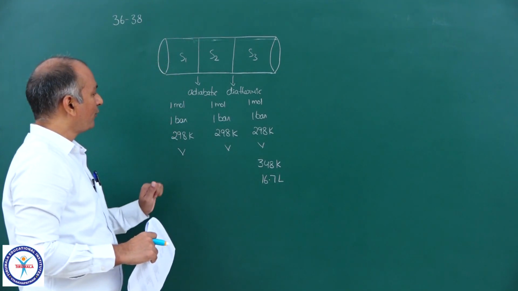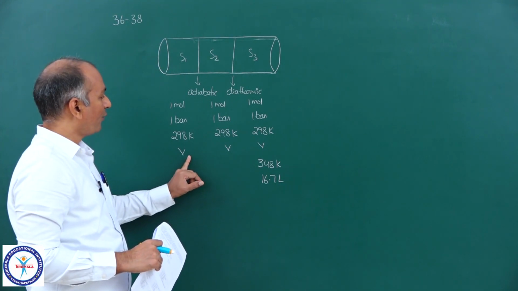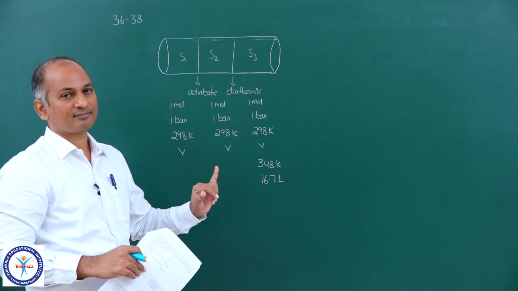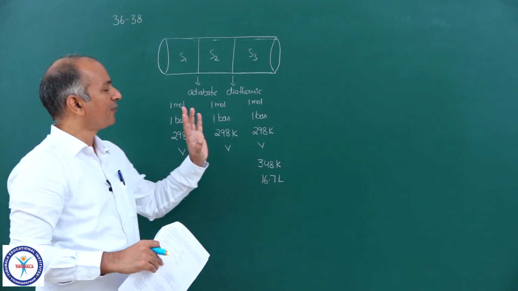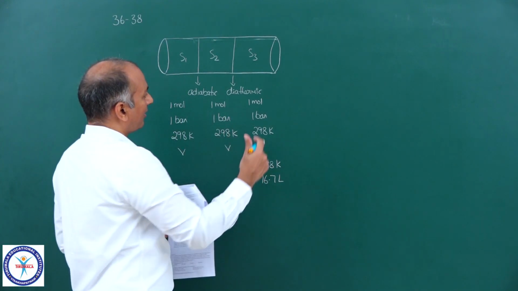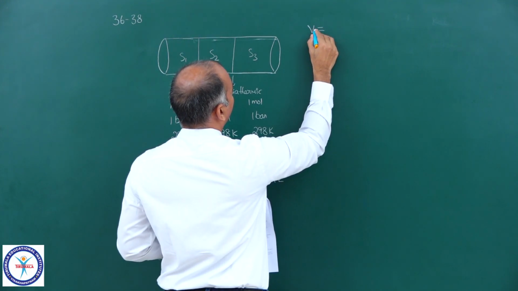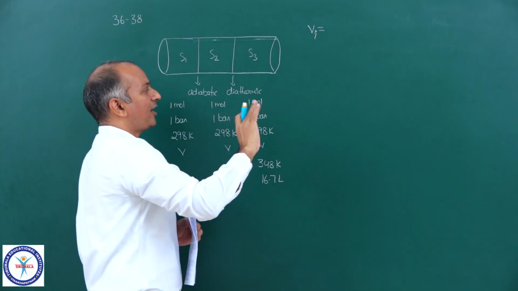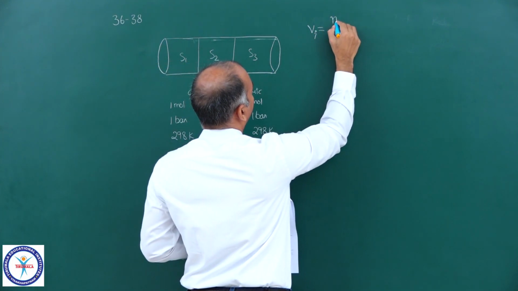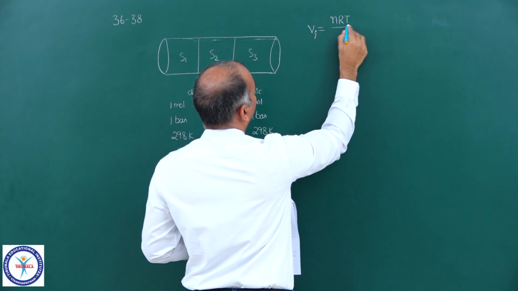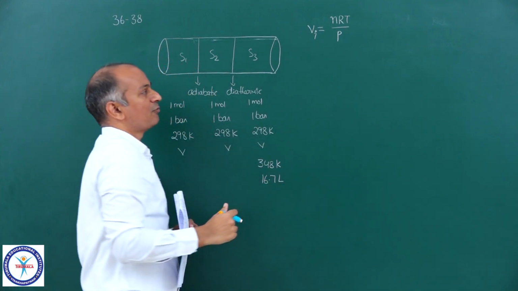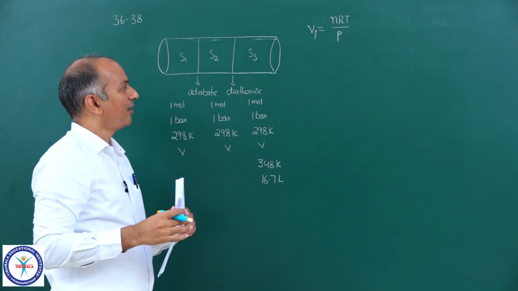Okay, so what we can do first, initially, we can calculate the volume of each section. V is equal to V initial, of course, and V initially is the same in all three sections, nRT upon P. This is the volume of each section.